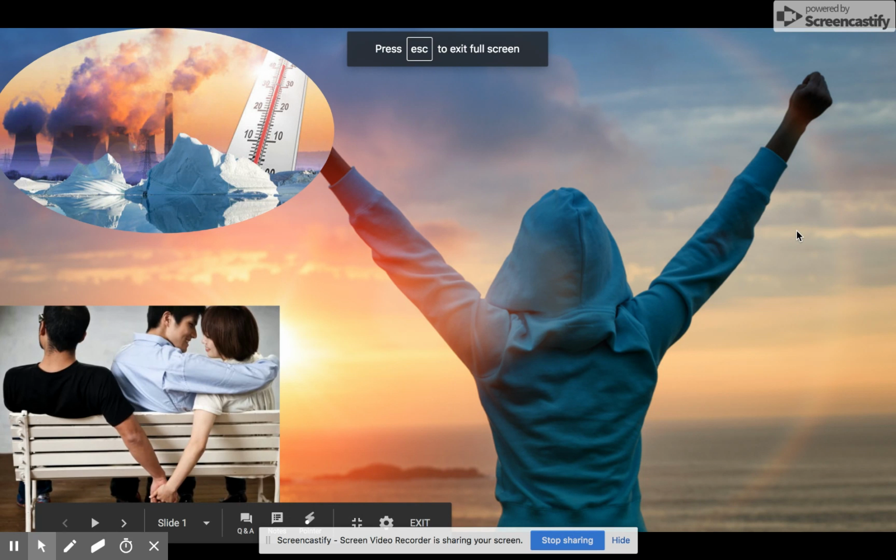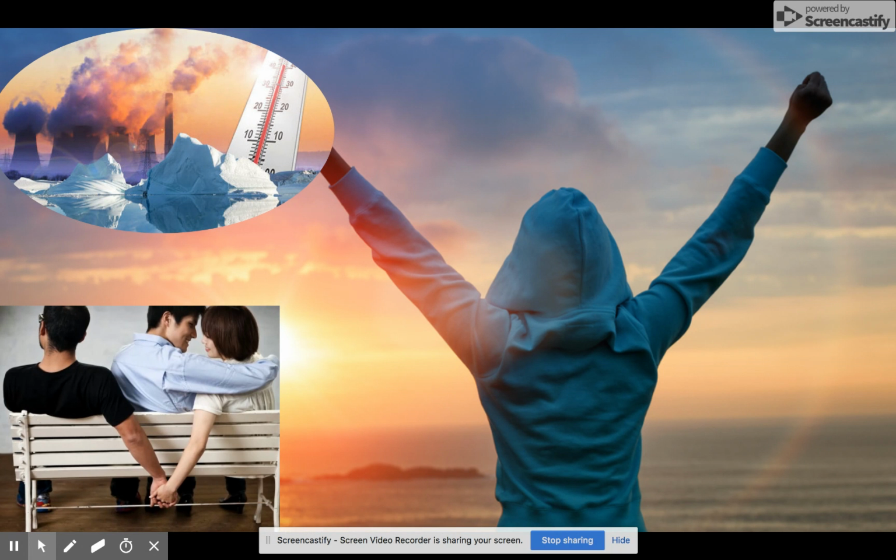What's the best way to explain why global warming happens? Or why people cheat on their partners? Or why some people are successful while others aren't? To explain these things, we use a cause and effect essay. A cause and effect essay explains why certain actions, situations, and behaviors happen.